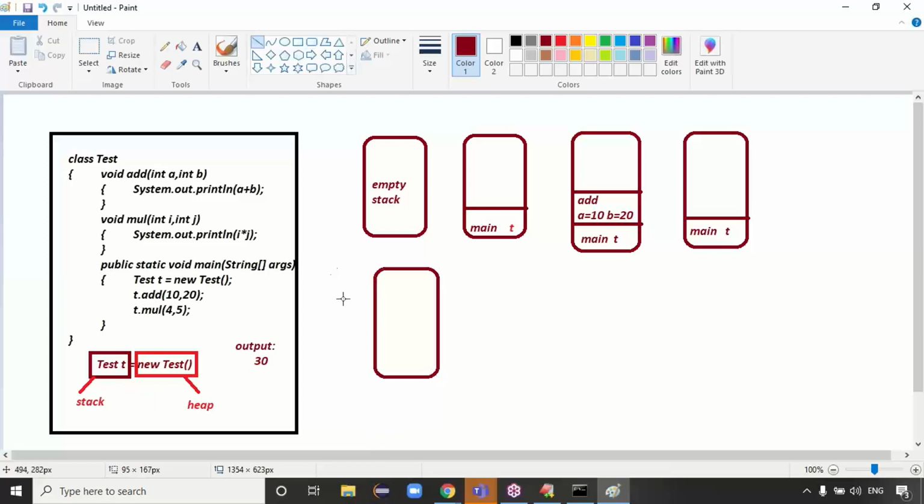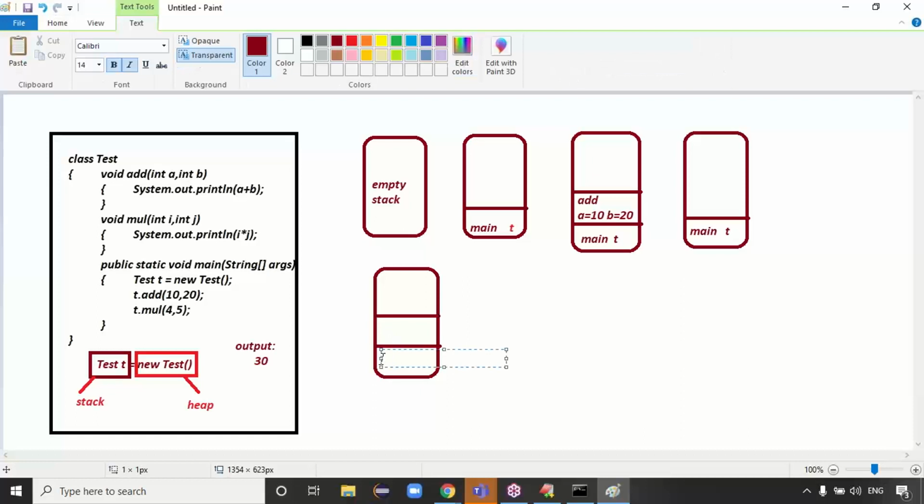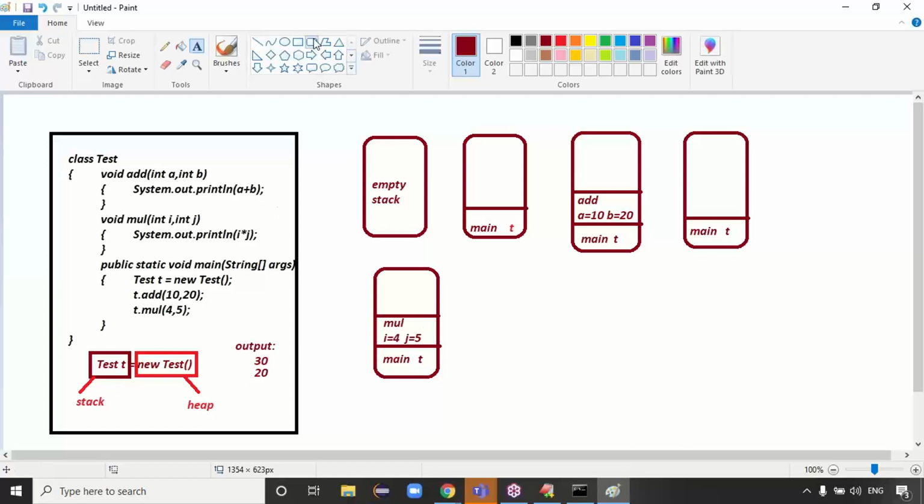The stack contains the main method, and then it calls the multiplication method. The main method is still not complete, so the local variable is still available. The multiplication method has i = 4, j = 5. The output is 4 times 5, which is 20. Once the output is printed, the multiplication method is also removed from stack memory.